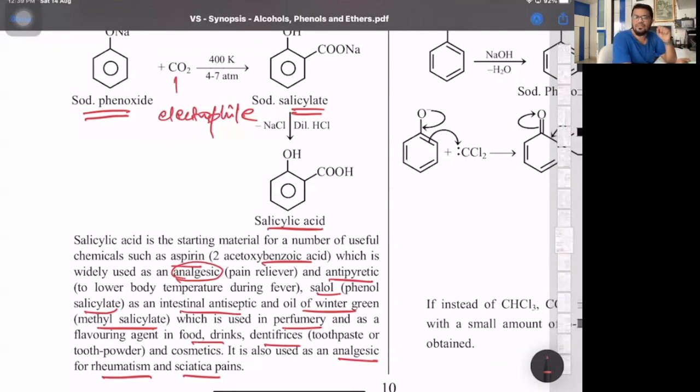And the third we have is methyl salicylate. That is the main chemical used in all the pain relievers we have. That is Iodex, Moov, or any of the relieving creams, what we call Volini, or the Voveran gels, and all what we have. All the chemical is methyl salicylate. It's a muscle relaxant.